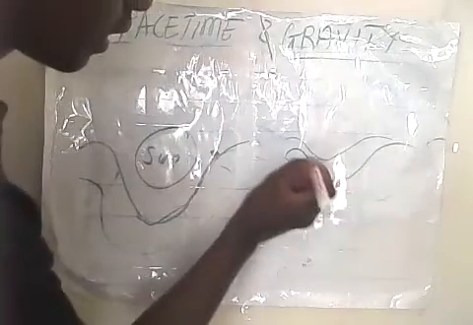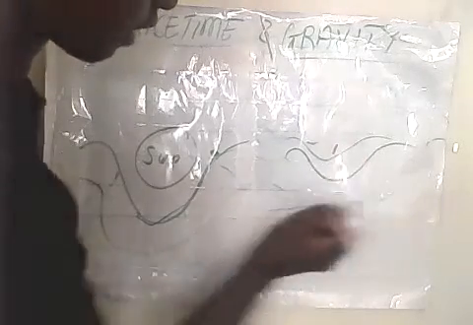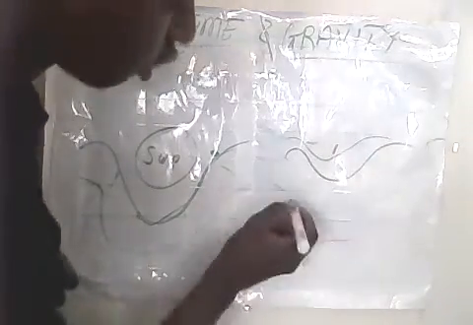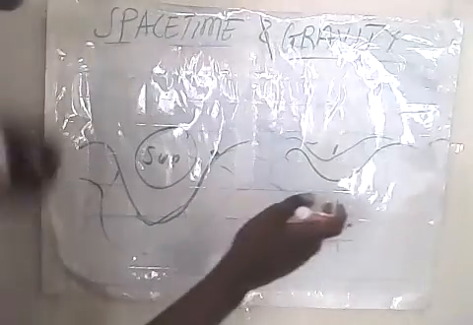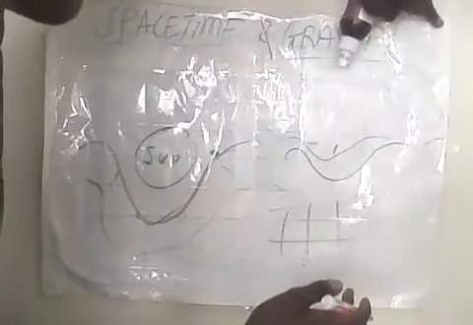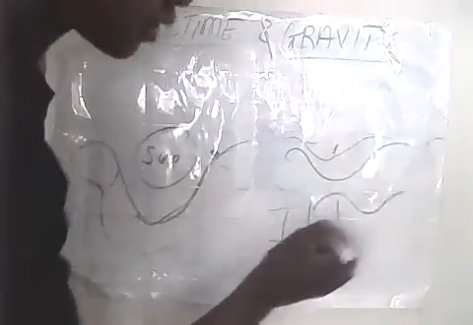And when the space-time fills that gap, it will be flat. You know what I'm saying? It will be flat. And due to that covering of the space left by the sun, it will create some waves.